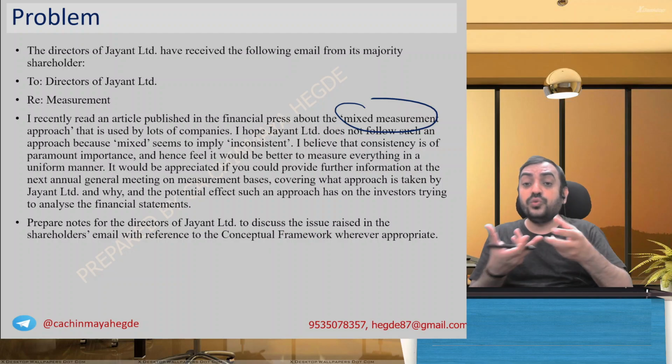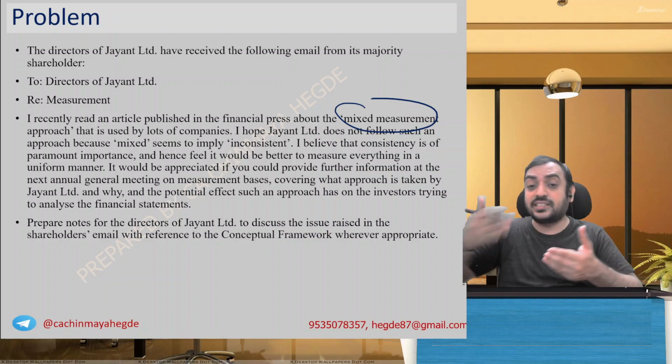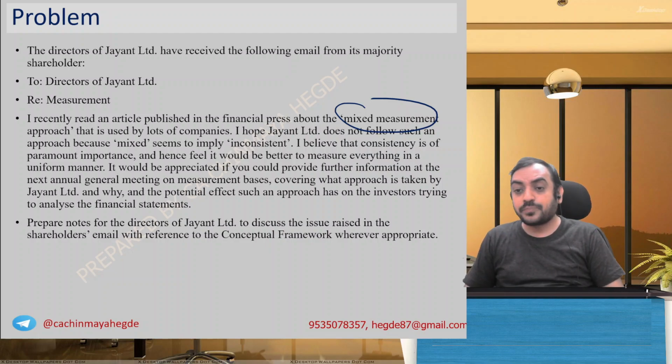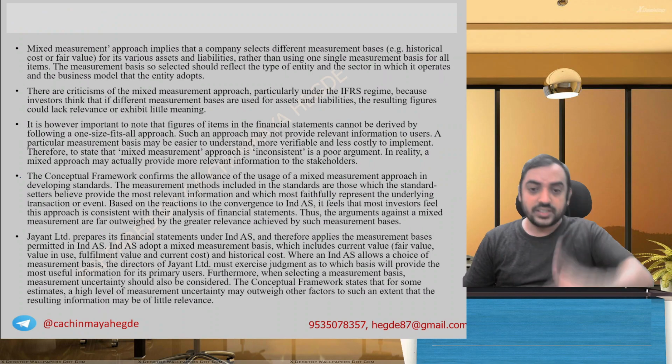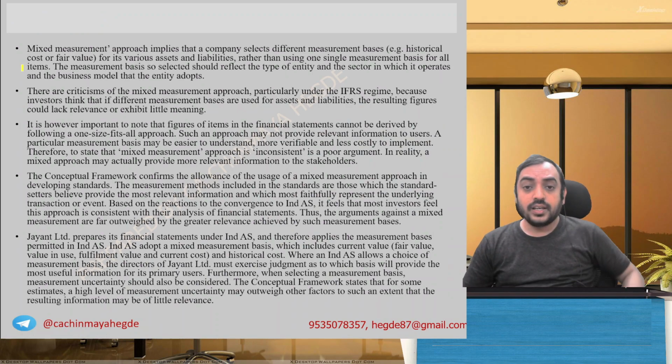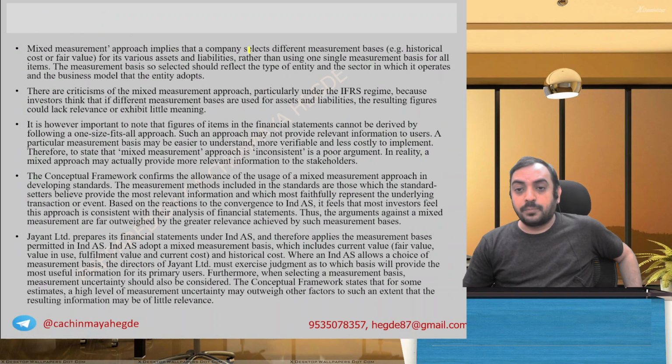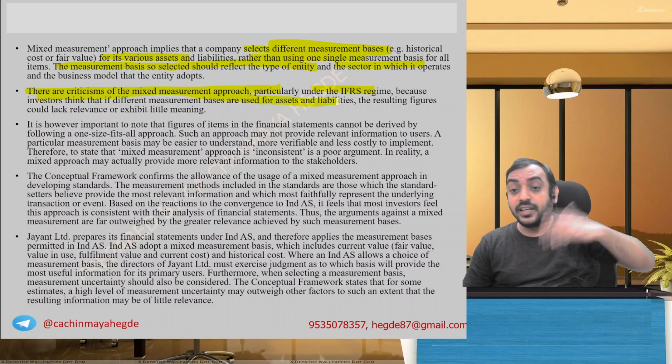Inconsistency refers to changes in these methods on a continuous basis. That's what the standard will tell you. Solution is there. You can read through it. Measurement approach implies company selects different measurement bases for its various assets rather than single measurement. The measurement basis should reflect the type of entity and the sector in which it operates. There are criticisms of mixed approach, particularly under IFRS, because investors think its different measurement bases are inconsistent.